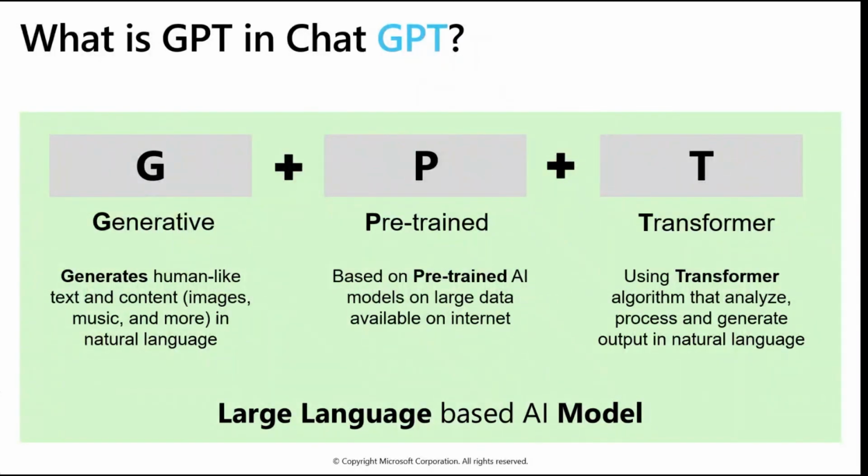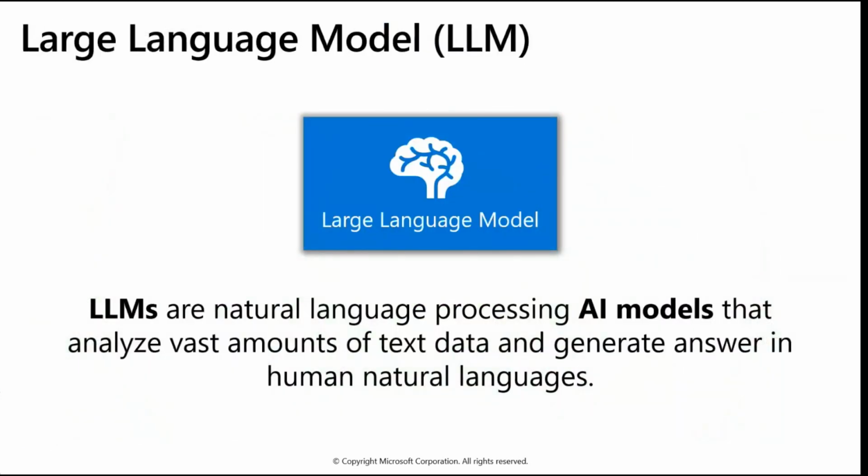As I told you in my earlier slide, there are different types of AI models available based on the industry's requirements. This AI model is considered a large language model, or LLM. These are natural language processing AI models that analyze and process data available in text format, structured or unstructured, and generate the answer in human natural language.